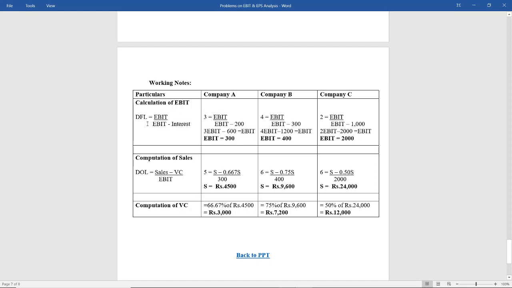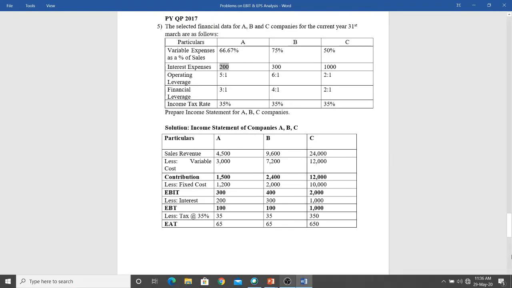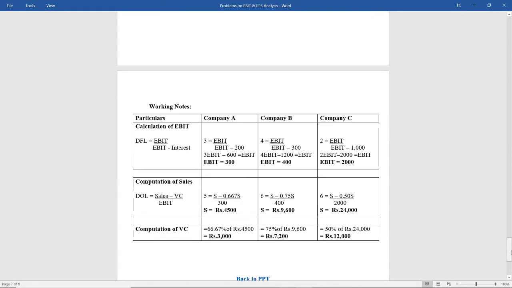Already the degree of financial leverage is given in the problem. For company A it is 3 times. Interest also is given, that is 200 rupees. So based on this, you are going to solve this equation. How? Cross multiply: 3 EBT minus 3 into 200, that is 600, equals EBT. Therefore EBT is equal to 300, that is 600 divided by 3 to solve this equation.